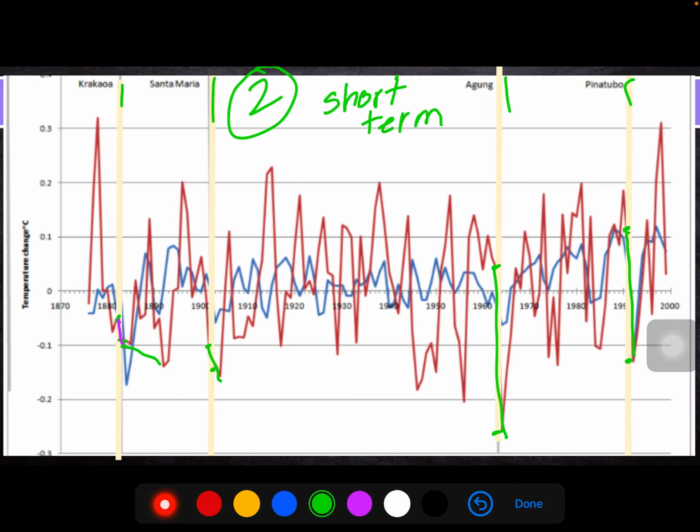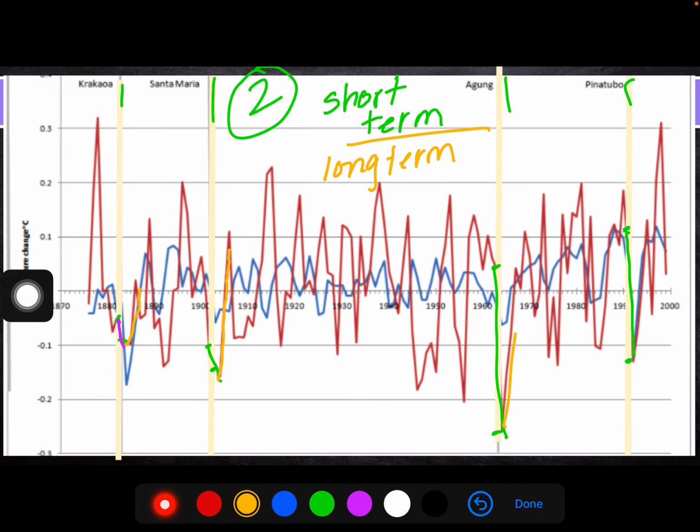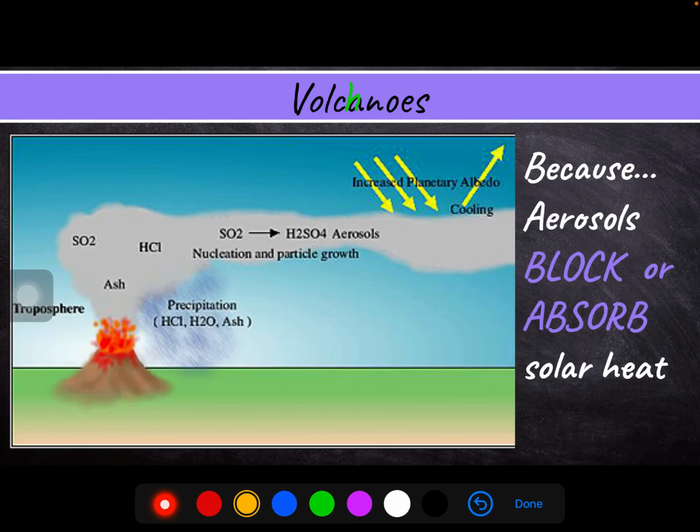But we do notice that this line did not just continue down and down and down forever and ever, right? There was, after the short-term decrease, a longer-term warming, or essentially return to normal, right? We see the graph work its way back up to a range where the temperature was before. Again, it's not that these are going higher and higher infinitely, right? We're just seeing a return to normal temperature. So our number 2, we're thinking about short-term impact to temperature and long-term impact to temperature.